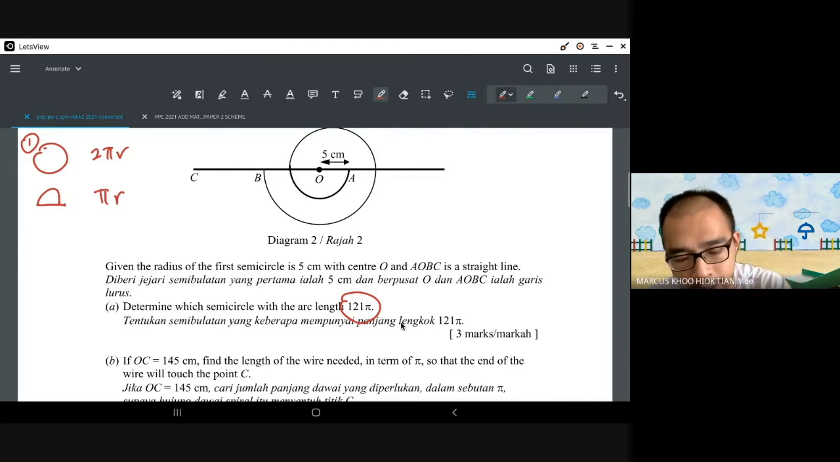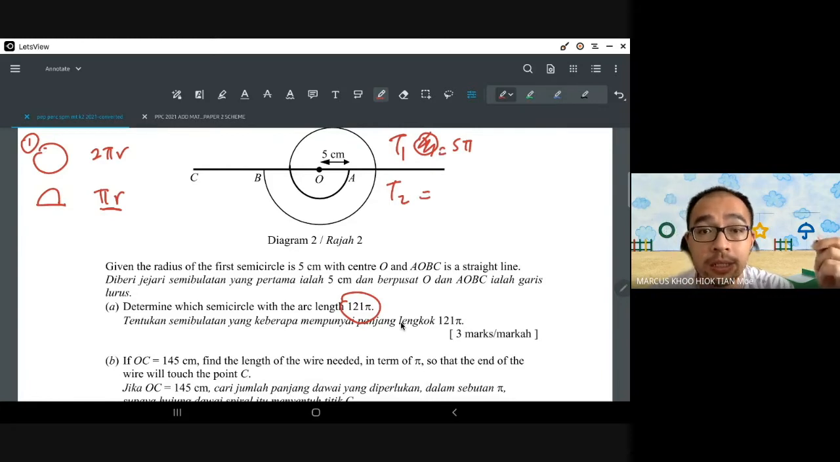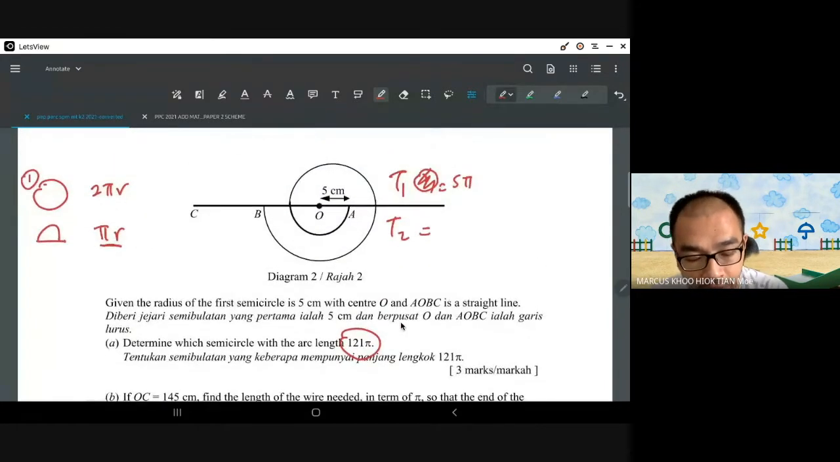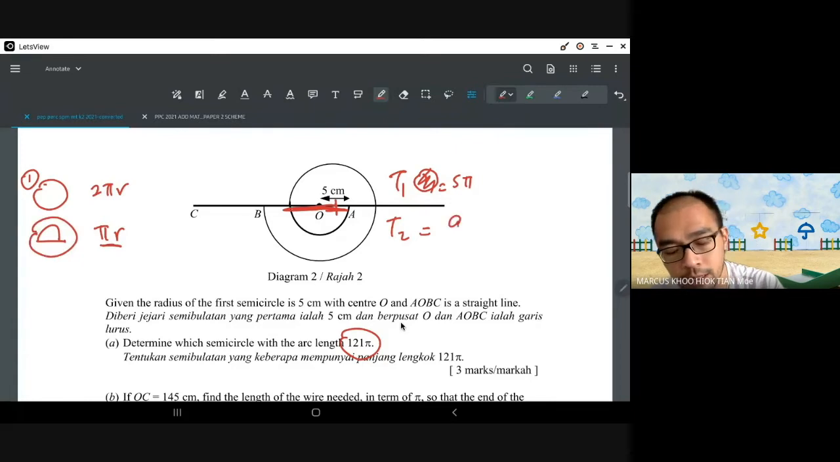So the first semicircle will be pi r, which is 5 pi. Sorry, T1 is 5 pi. For T2, every radius increases 4 cm. So if the first one is 5, the second one from the center is 5 plus 4, which is 9. So the length of the semicircle will be 9 pi. So this tells us our d is 4 pi, because 9 pi minus 5 pi, and our a is 5 pi.